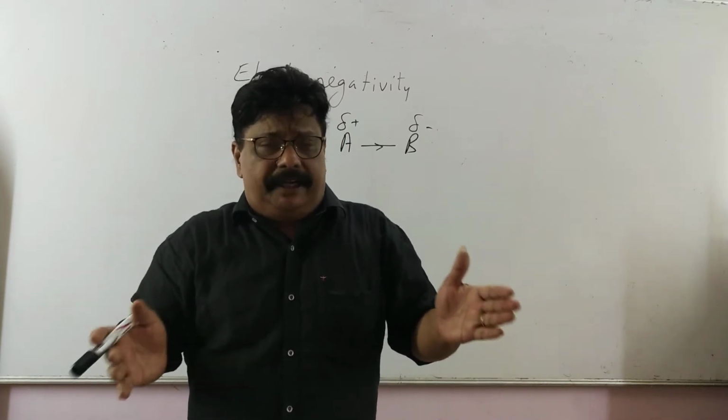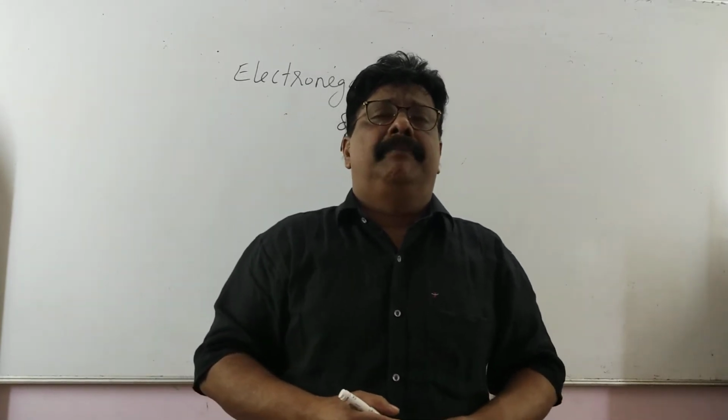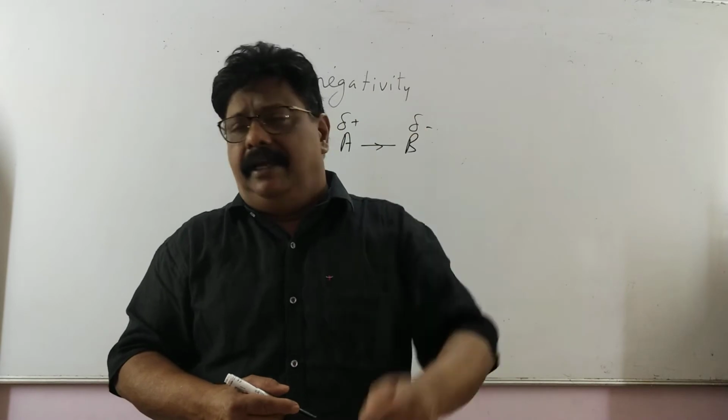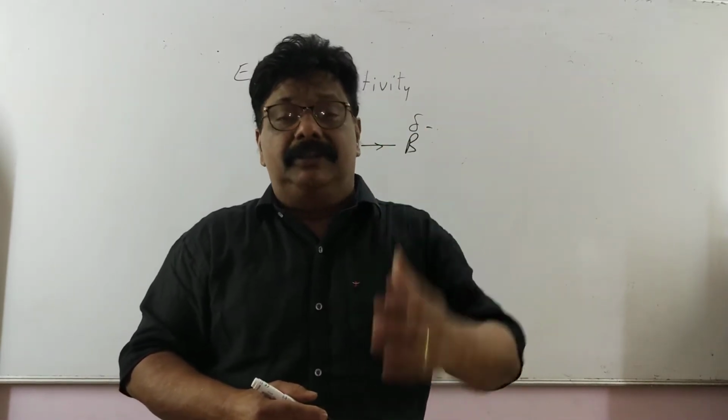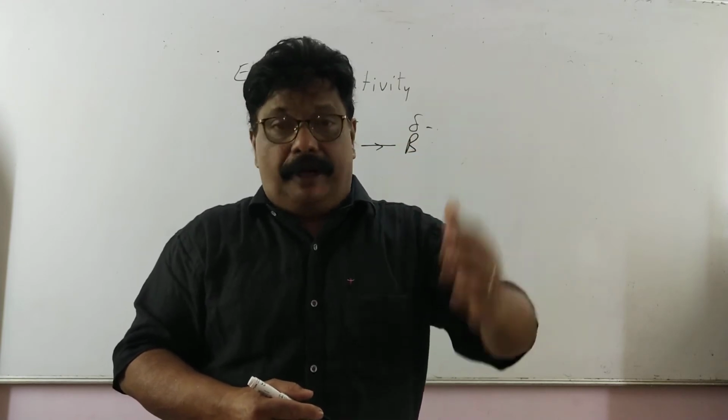How to calculate the electronegativity? There are so many scales, Mulliken scale, Pauling's electronegativity scale.